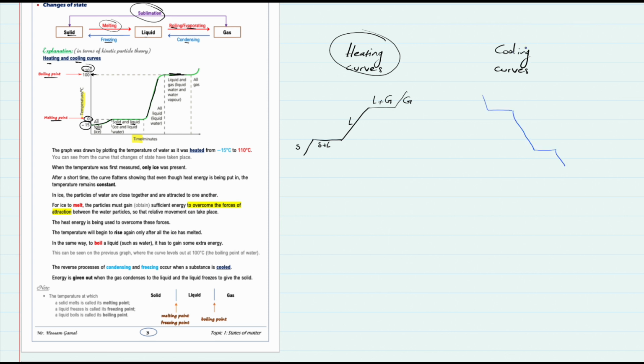On the opposite hand, in cooling curves, you're moving from gas particles and then a first plateau where you have both gas and liquid particles, and then just liquid particles, and then liquid and solid particles, and then just solid particles. Here we're moving from a higher temperature down to a lower temperature. But generally, both curves can be explained using the same ideas of the kinetic particle theory.